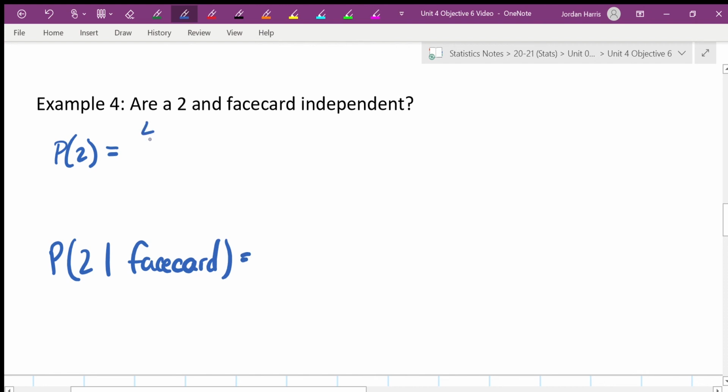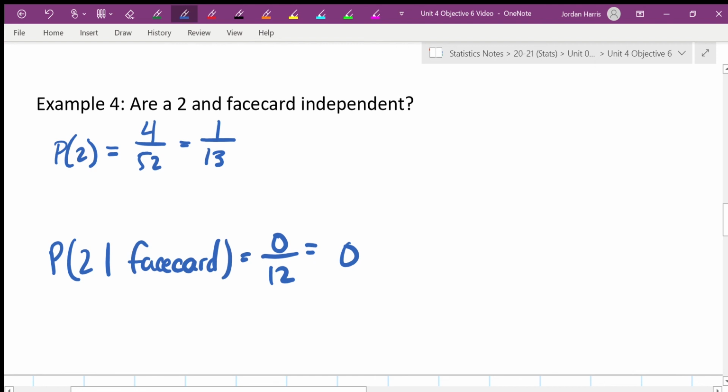So 2, this happens to be the same. That's just using simple examples, so it happens to be 1 over 13. It won't always be 1 over 13. I am given only face cards. How many of those face cards are 2? Well, none of them. Did my probability change? Yeah, it did. So are they the same probability? That's the question I should ask. Are they the same probability?